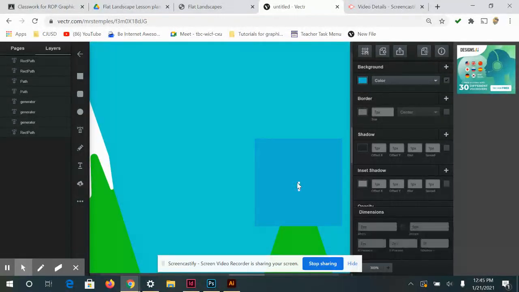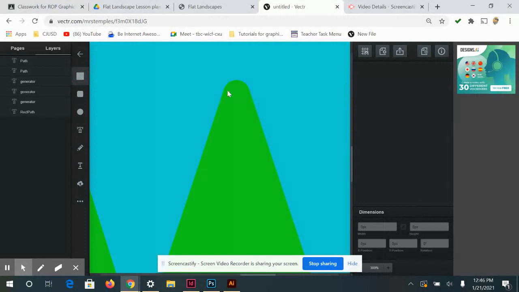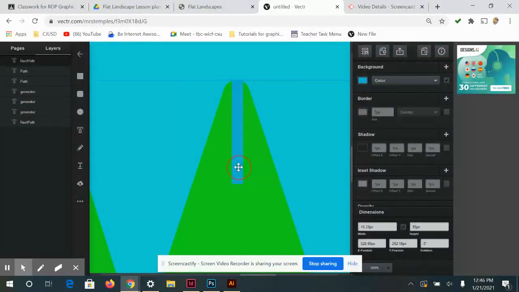I'm not sure what's going on. I'm going to delete this. All right, I'm going to round that a little bit. And then you could use the rectangle tool to draw out some snow this way.